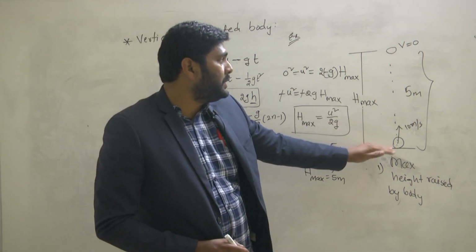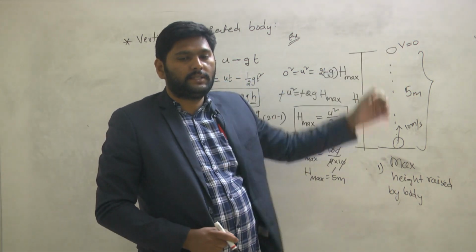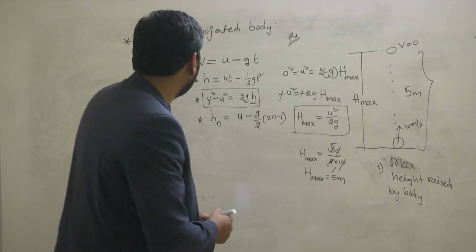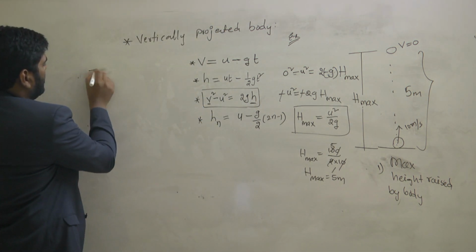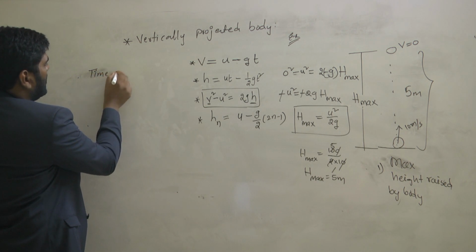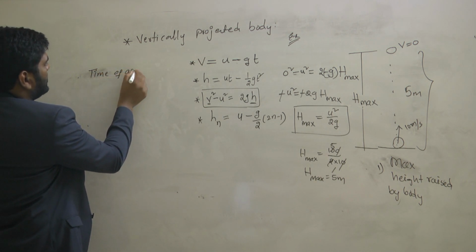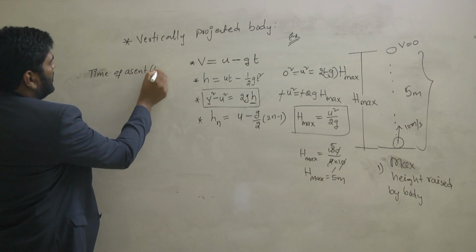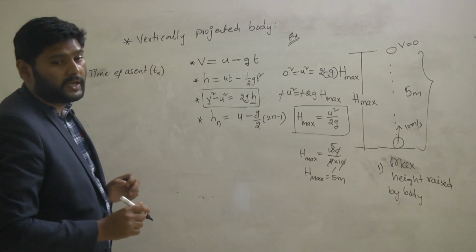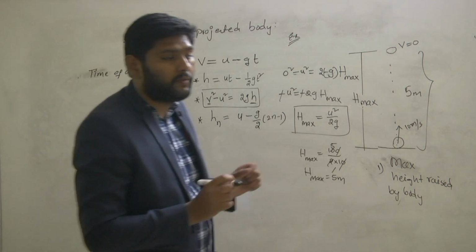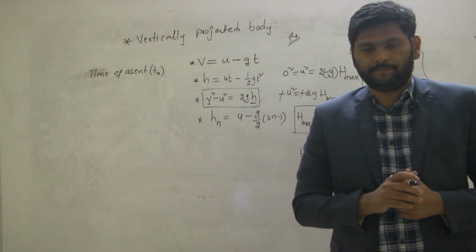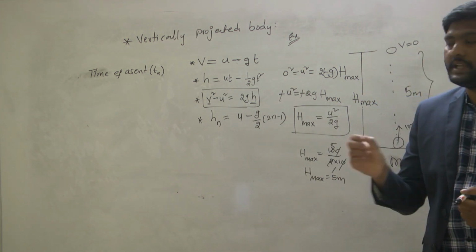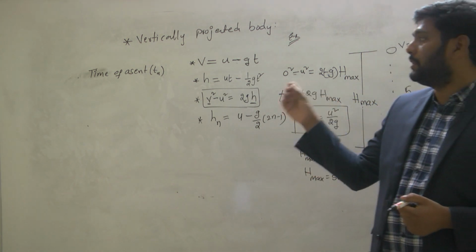The time taken to reach the maximum height. Better write down time of ascent, TA. What is meant by time of ascent? Better write it down in your words. The time taken to reach the maximum height is said to be time of ascent.